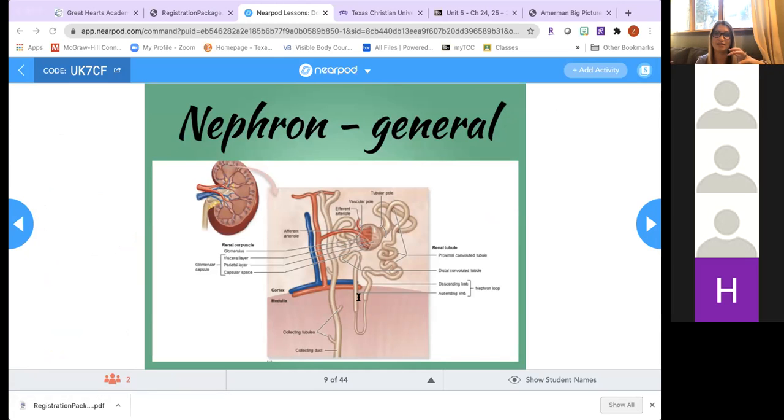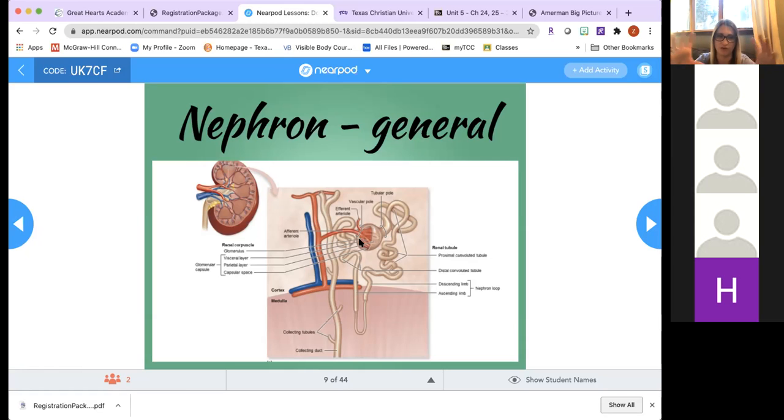There is a vascular end and the tubular pole at each renal corpuscle. So you have the vascular end, which is where the blood vessels enter, and the tubular pole is where the tube is exiting. So you can see that here on this image.